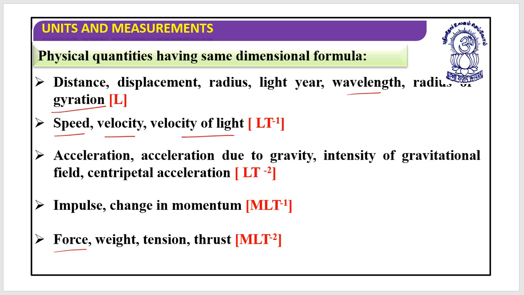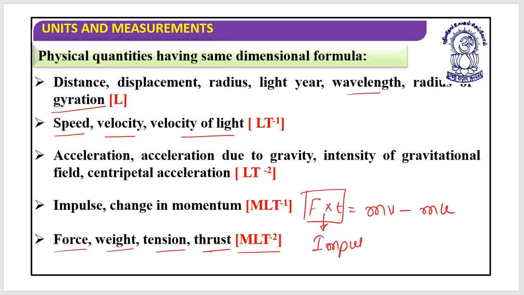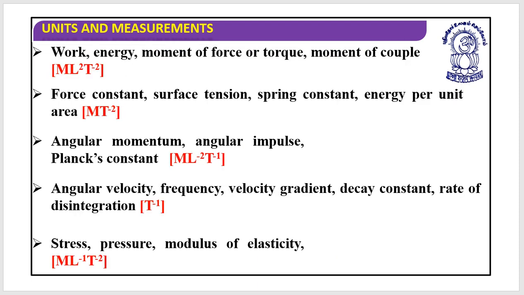Same way, force, weight, tension, thrust, all have the dimensions of force only. It's in kg meter per second square unit. Impulse, I hope you remember this. F into T is equals to mv minus mu. So this F into T is said to be an impulse, and this is the change in momentum. So impulse and change in momentum have the same dimensions.